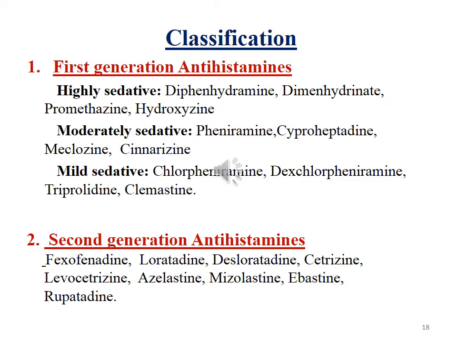Second generation antihistamines are fexofenadine, loratadine, desloratadine, cetirizine, levocetirizine, azelastine, mizolastine, ebastine, and rupatadine. So these are second generation antihistamines. Second generation antihistamines are more potent and efficacious than first generation antihistamines because they won't cross the blood-brain barrier and these are less sedative.